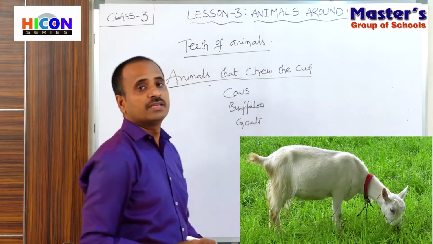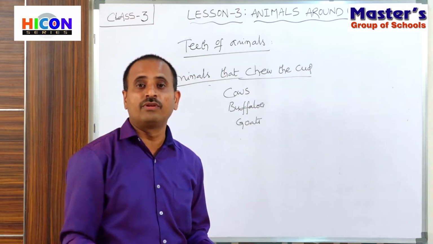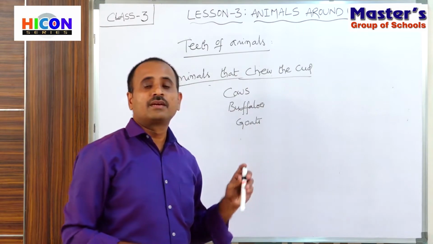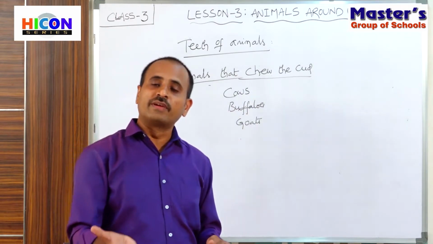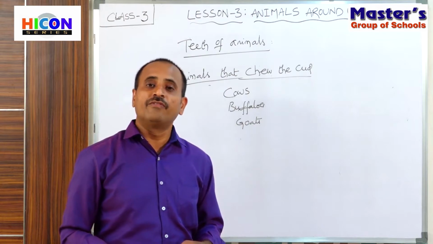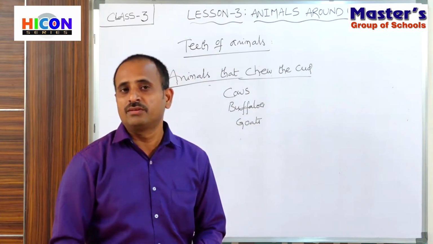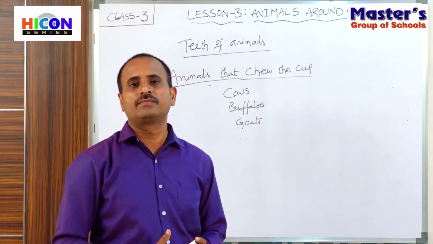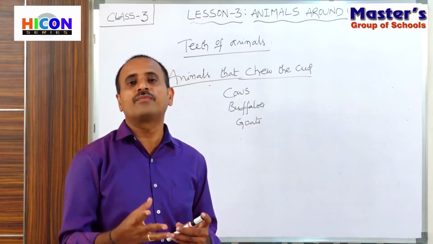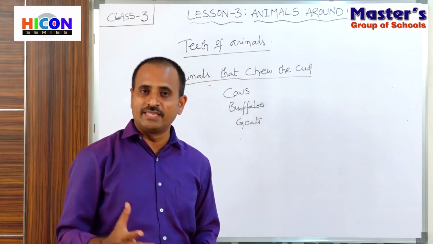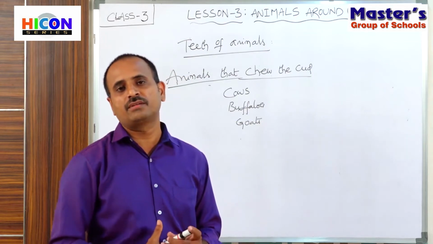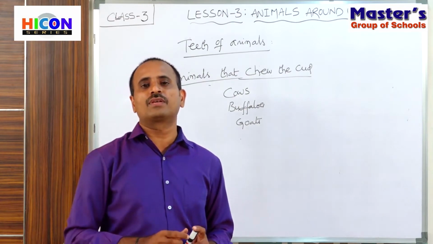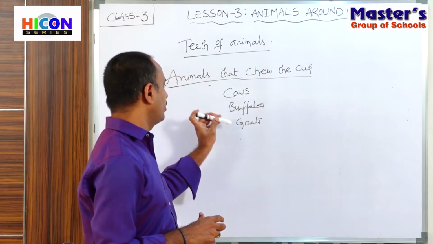Initially they cut their food and quickly swallow it into their stomach. When they are at rest, they can bring back that food from the stomach into their mouth, and again they begin to chew the food slowly. This process is called rumination. This rumination takes place only in some types of herbivorous animals, especially cows, buffaloes and goats.